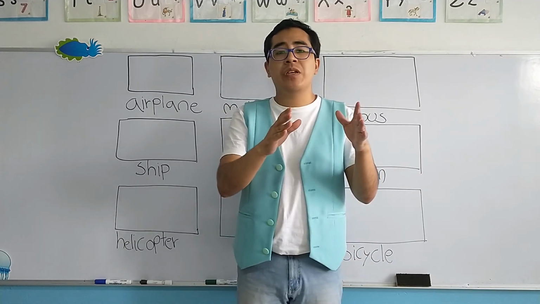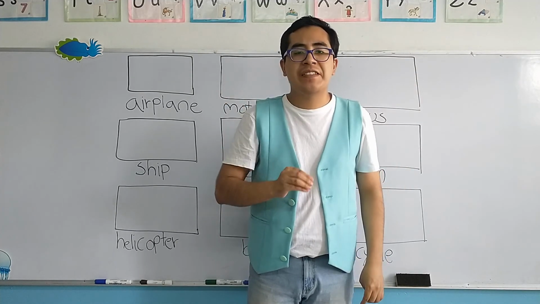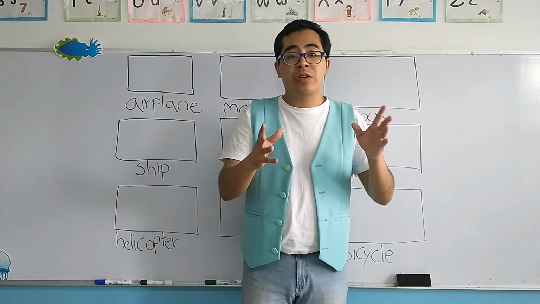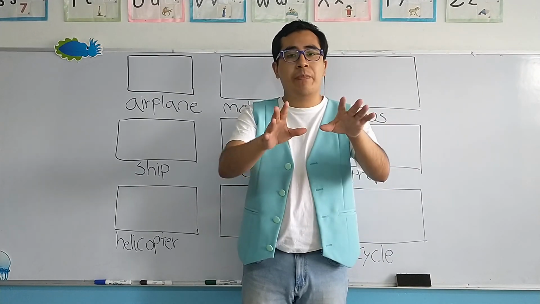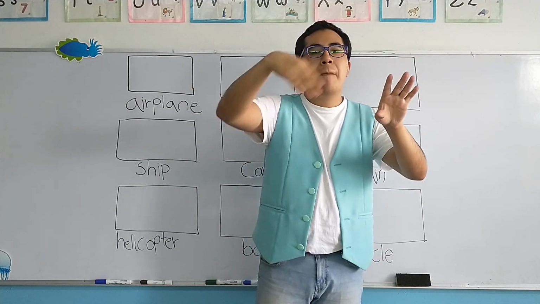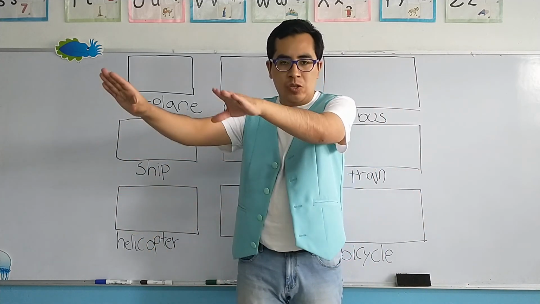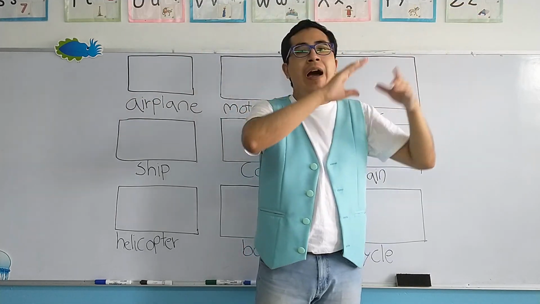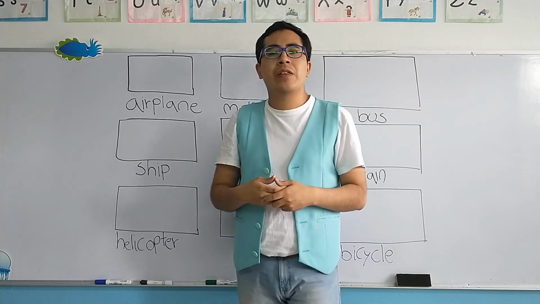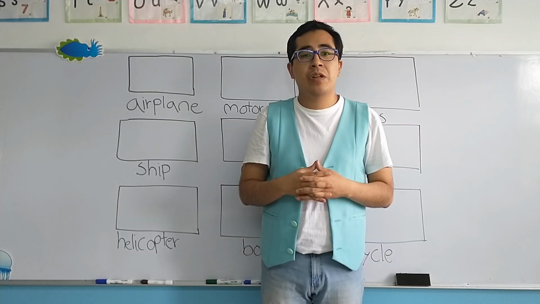Los medios de transporte son todos los objetos que nos llevan de un lugar a otro sin necesidad de que nosotros caminemos. Ahora, existen varios tipos de medios de transporte. Existen los que pasan sobre el mar, the ones that go by air, by sea, or by land, los que son terrestres, los que son de mar y los que son aéreos. Okay? Today we're going to talk about the most common, vamos a hablar de los más comunes that exist around the world, que existen alrededor del mundo.